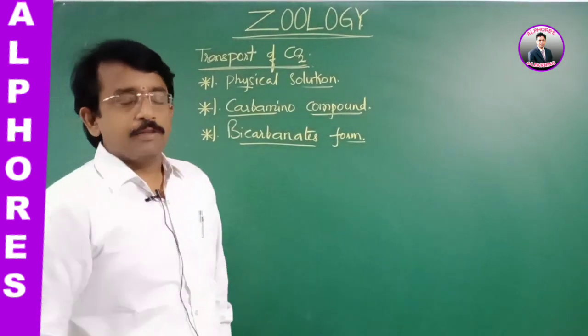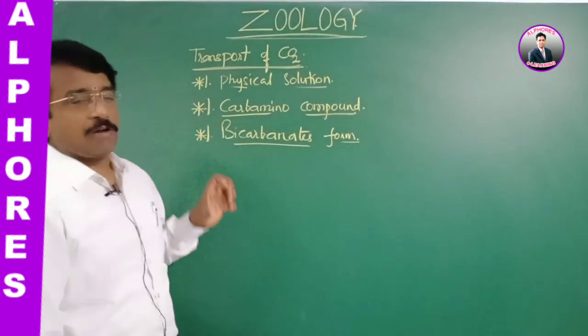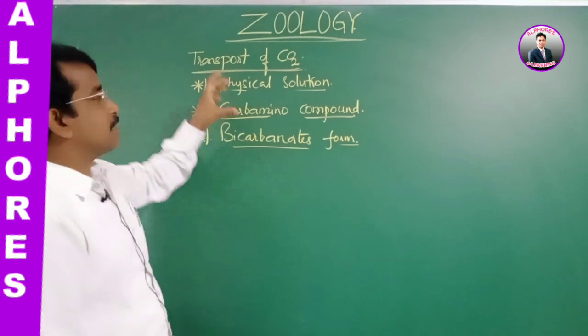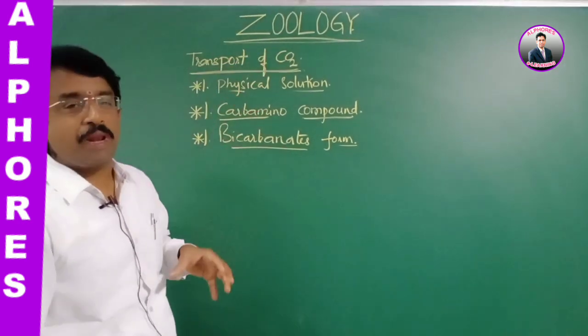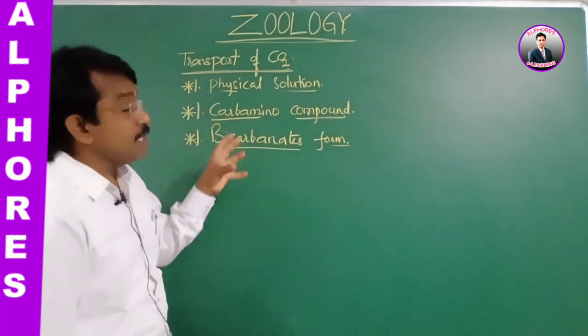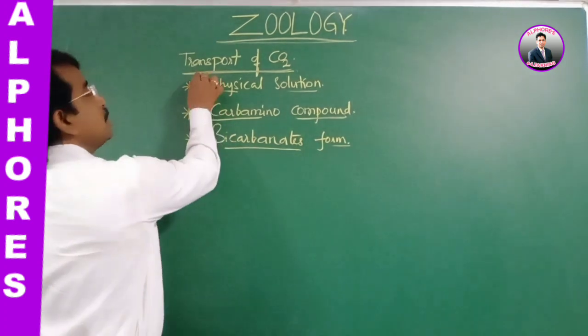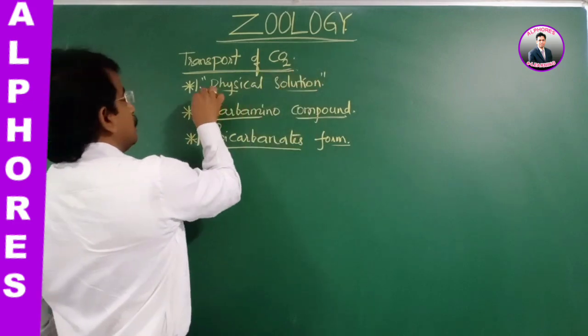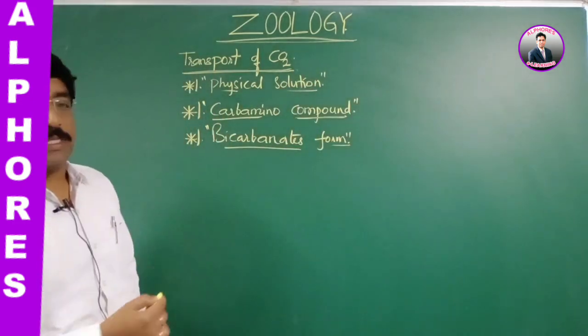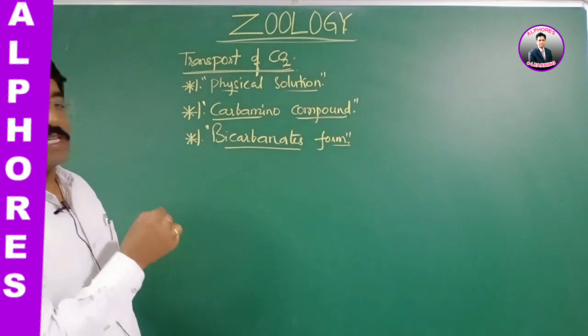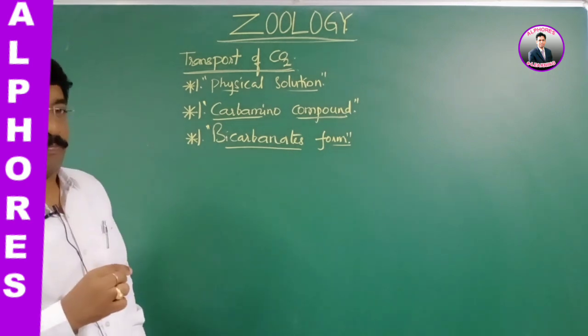Since the transport of CO2 compared with that of O2 involves more complexities, we will see this again. The reason is that it involves complexities.